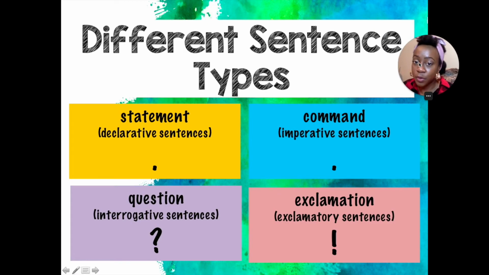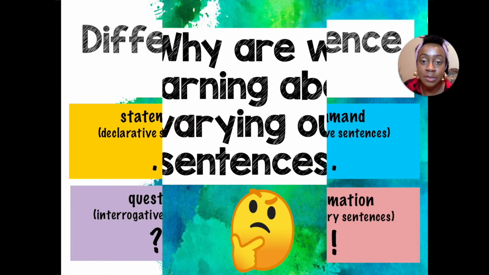So a quick review, if you don't remember the different sentence types, we said there are 4 that we're looking at: the statement, declarative sentences, command, imperative sentences, question, interrogative sentences, and exclamation, exclamatory sentences.